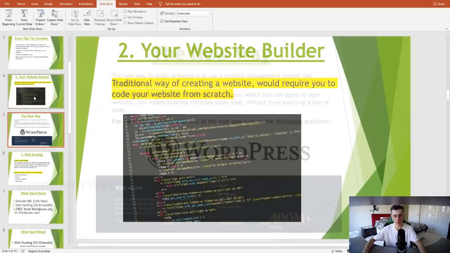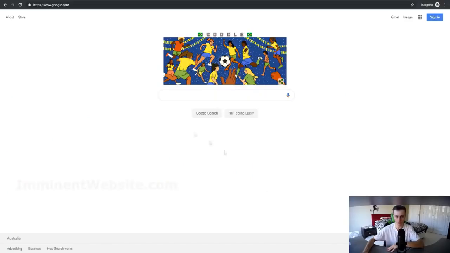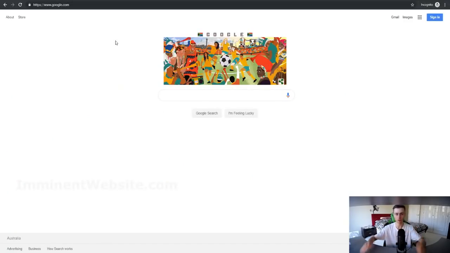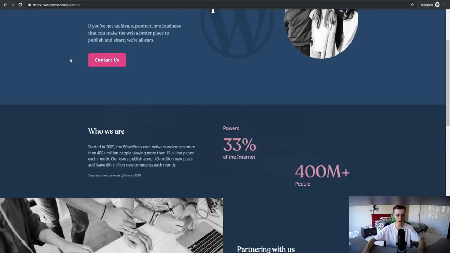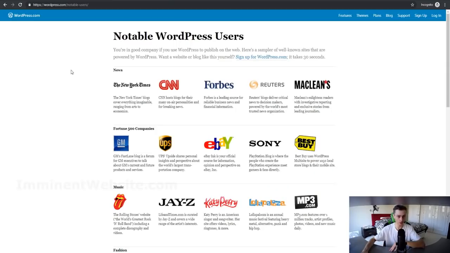All right, so here are some quick facts about WordPress if you're wondering what WordPress is all about. Again, it's a content management system. We established that, and as you can see right here, WordPress powers 33% of the internet. A lot of the big users, including CNN, Forbes, Sony, and Katy Perry, use WordPress to build their websites as well, because WordPress is a free content management system. So that's pretty much what WordPress is all about.